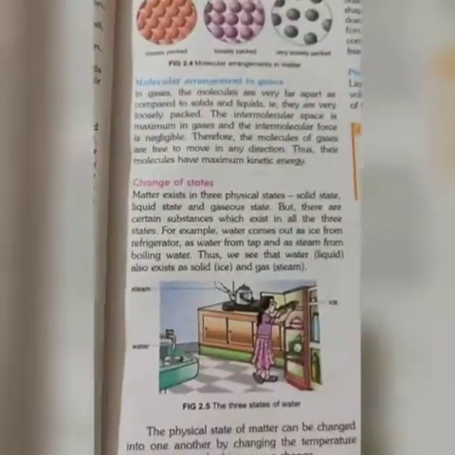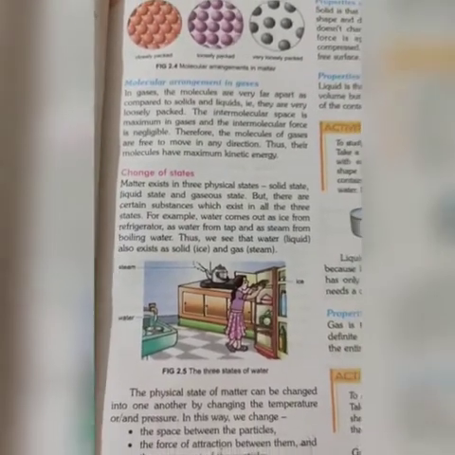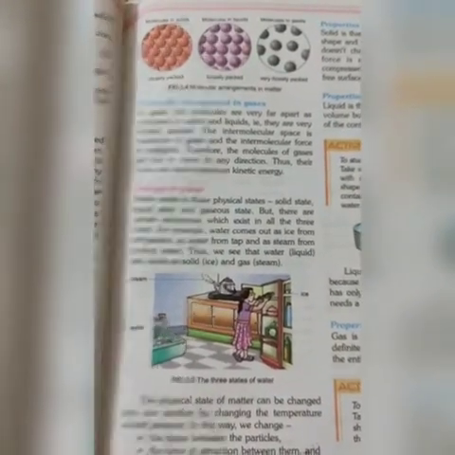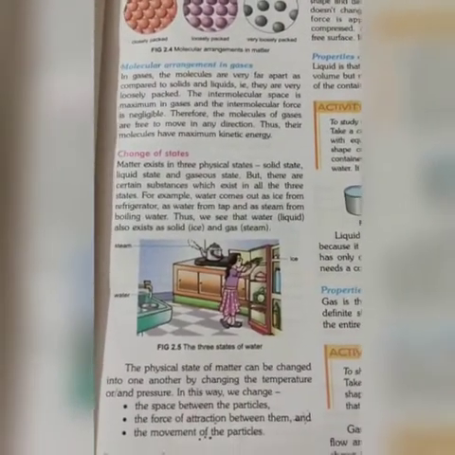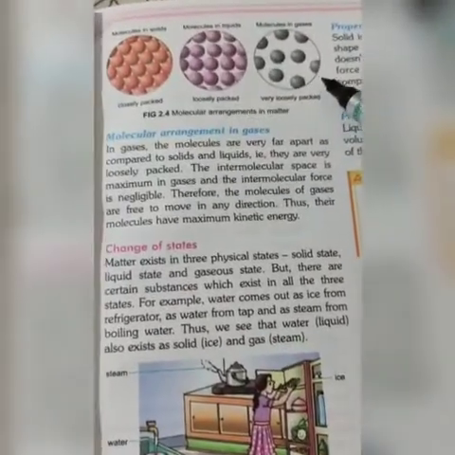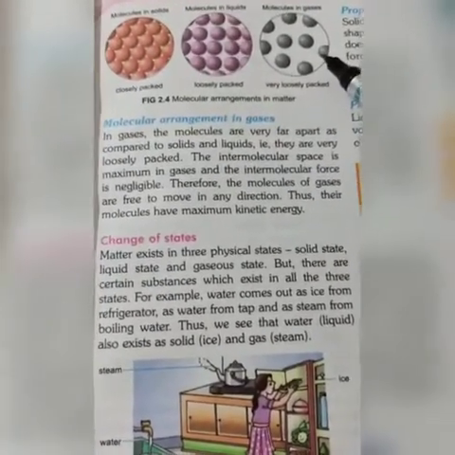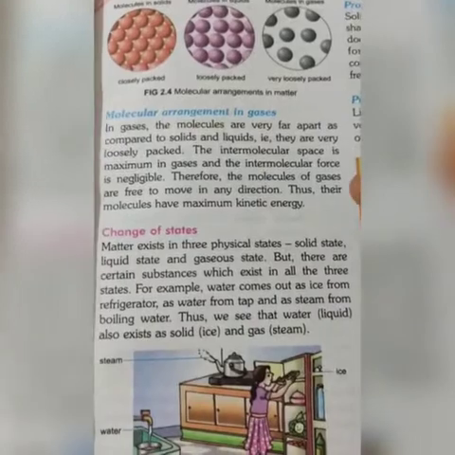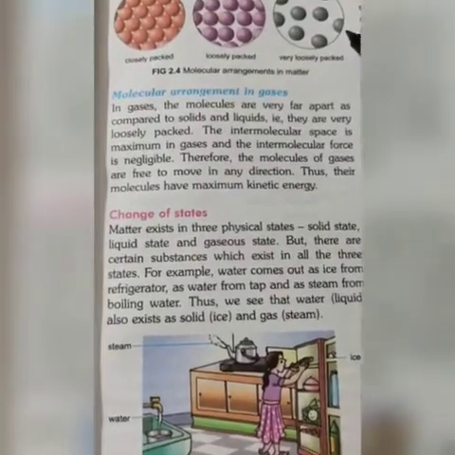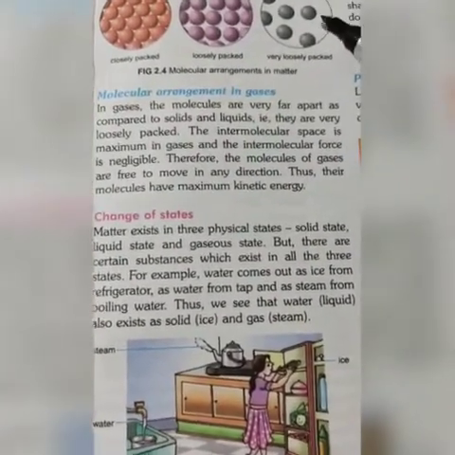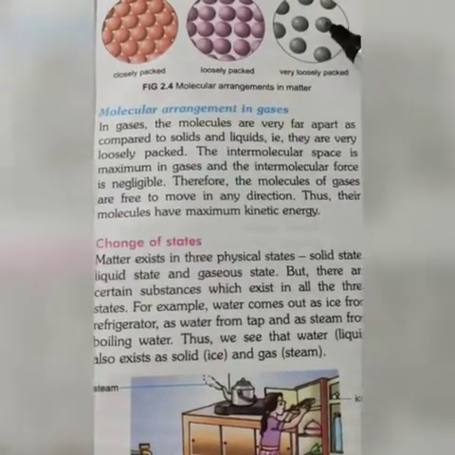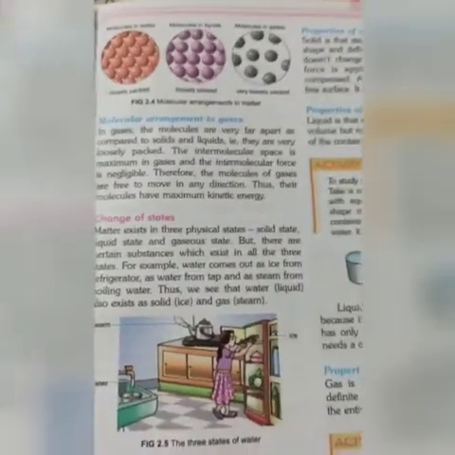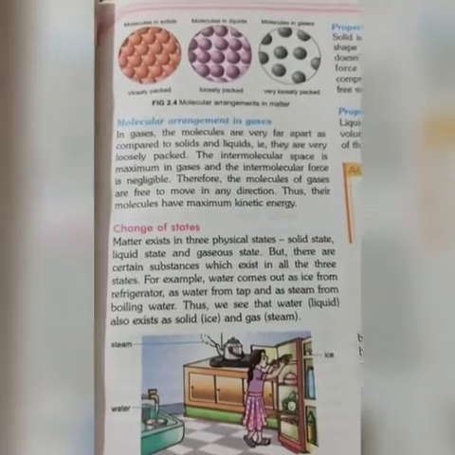Now see the intermolecular space and arrangement in gases. How is it? In gases, the molecules are very far apart. You can see in the diagram, they are very far apart. They are not closely packed. They are loosely packed. So their intermolecular space is maximum in gas, and intermolecular force is negligible. They do not have any intermolecular force. Therefore, the molecules of gas move from one place to another.